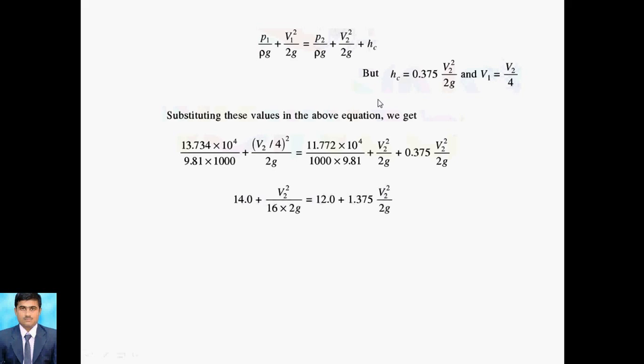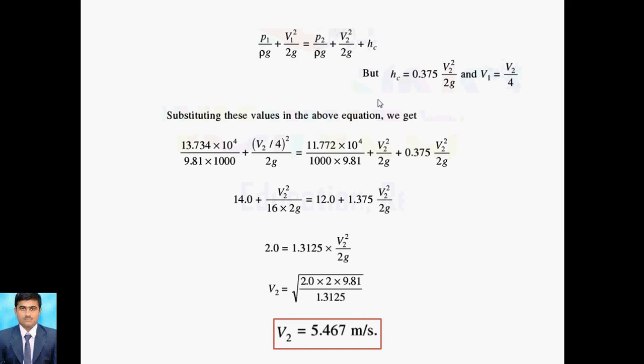After solving the formula we get the value of V2. V2 is the square root of 2 into 2 into 9.81 divided by 1.3125, which gives 5.467 meter per second. So this is the V2 value. After getting V2, we put it in Hc, that is 0.375 V2 square by 2g. After putting V2 we get the value of Hc, that is 0.571 meter.